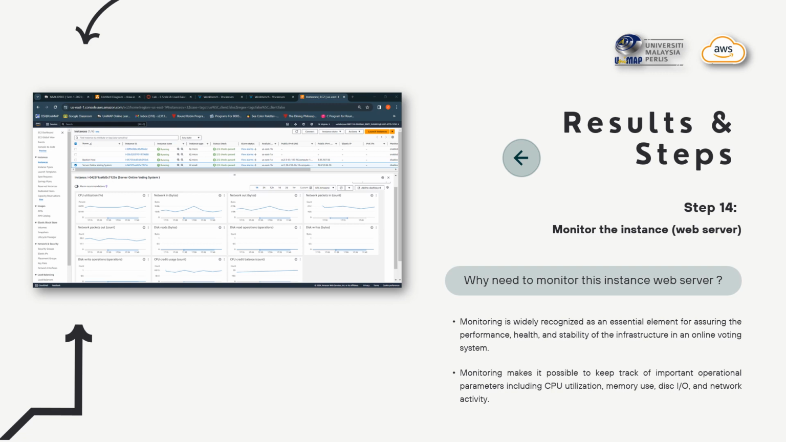Monitoring is widely recognized as an important element for ensuring the performance, health and stability of the infrastructure in an online voting system. Monitoring makes it possible to keep track of important operational parameters, including the CPU, memory use, disk input and output, and network activity.